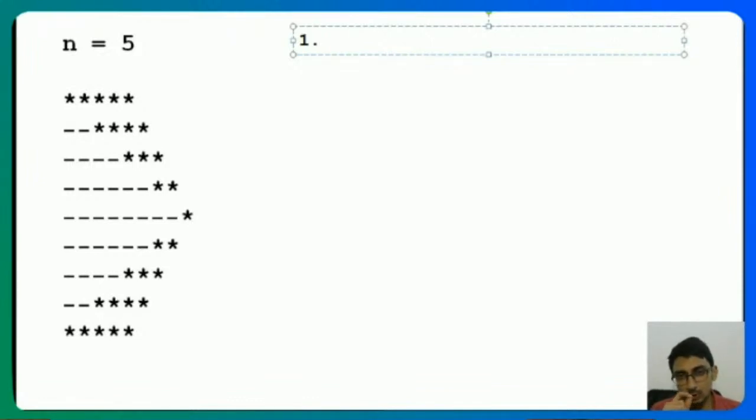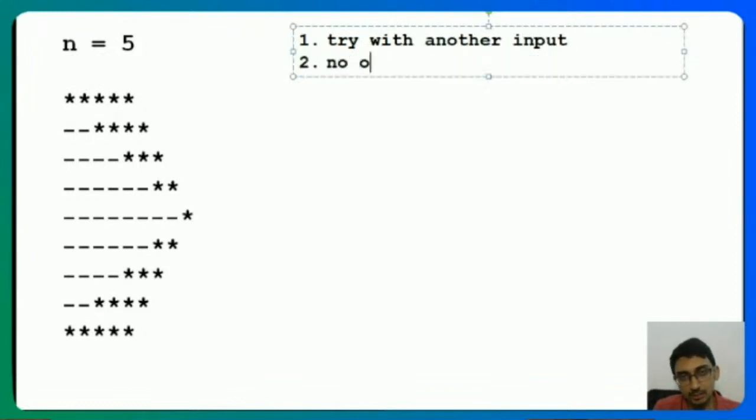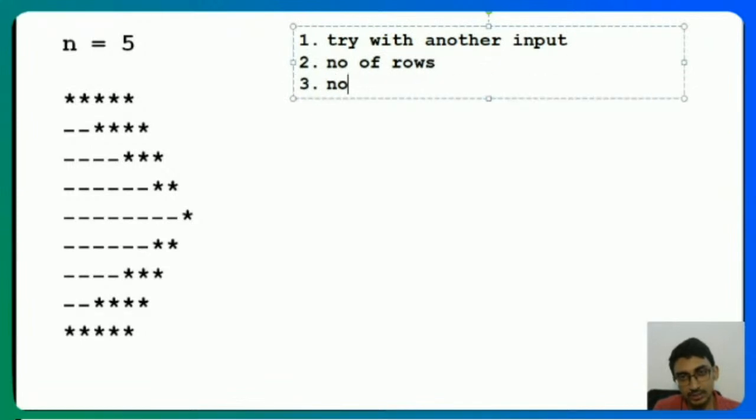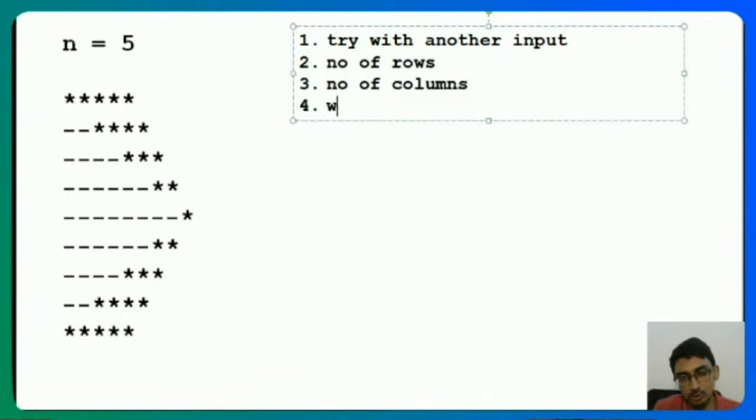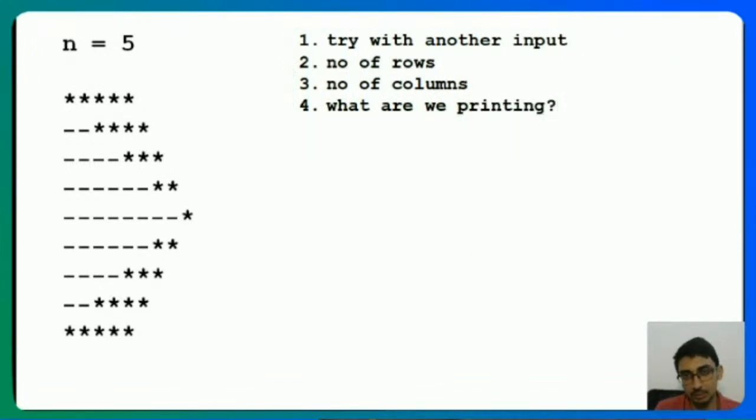Okay, somebody is saying number of rows. Even before that, there is one step that I do. Okay, the first step that you should do is try with at least one other input. Try with another input. Then you check the number of rows. Then you check the number of columns. And then you check what we are printing. Right, this is what you need to do. Try with another input. Check the number of rows. Check the number of columns, and then check what we are printing.